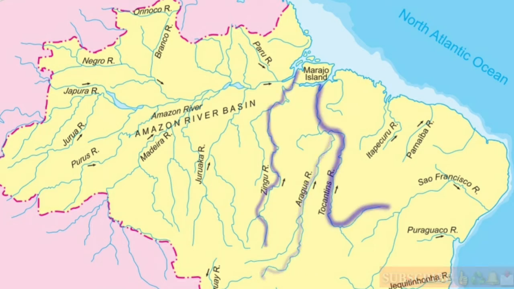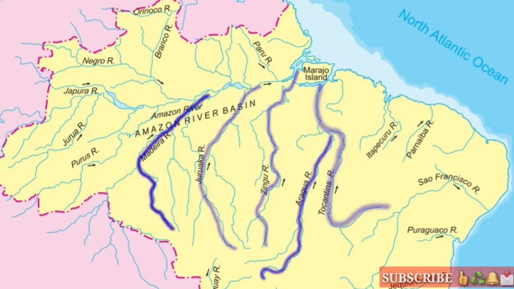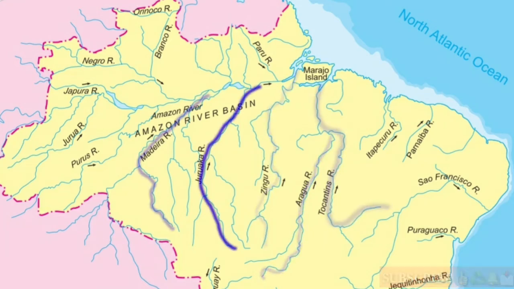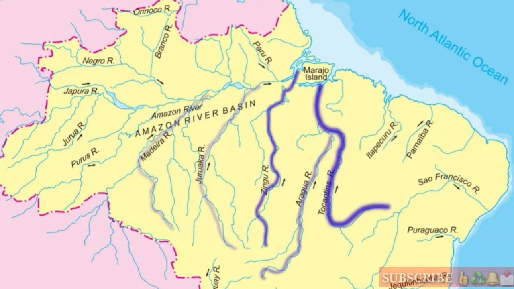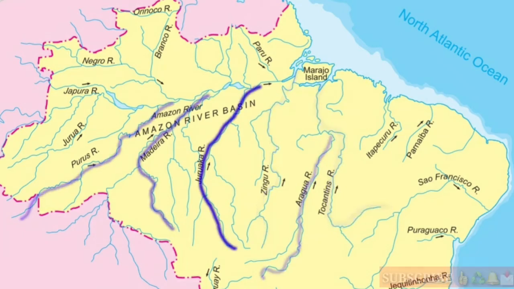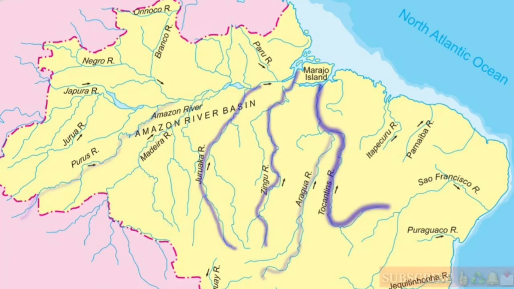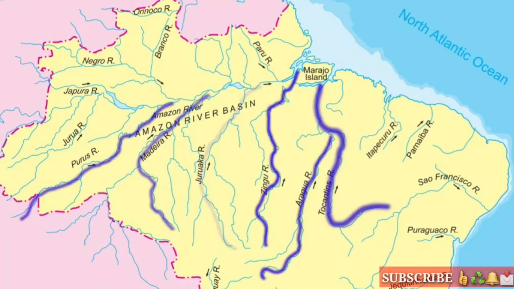Then at the same time Juruá, this is the river that meets the Amazon river. It means it is a tributary of the Amazon river. Then Madeira river, that is a tributary of the Amazon river, flows towards north and meets the Amazon river. Then we can see here Purus river that meets the Amazon river basin. Okay students, yes.